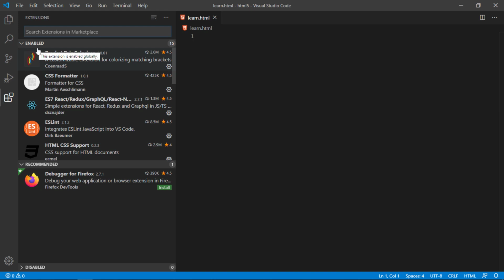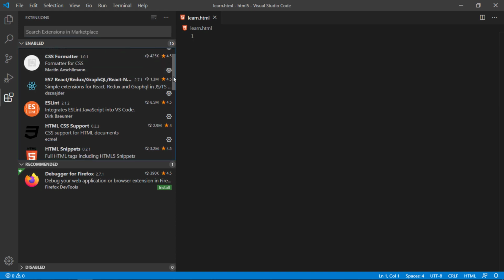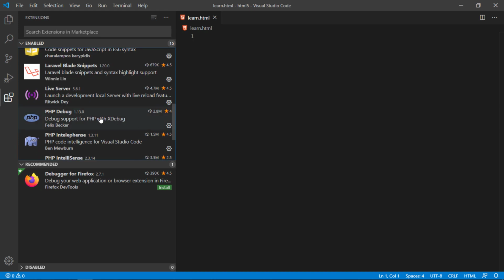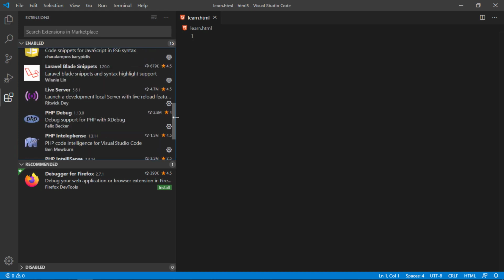These are the enabled list, and I recommend you install Bracket Pair, HTML CSS Support, and HTML Snippets, and also one of the most important, Live Server.